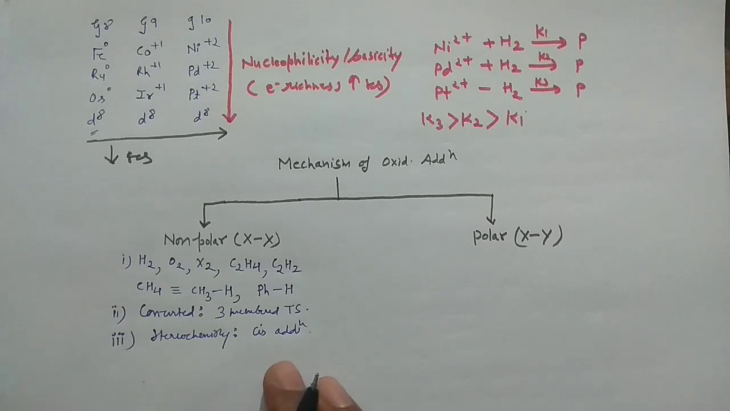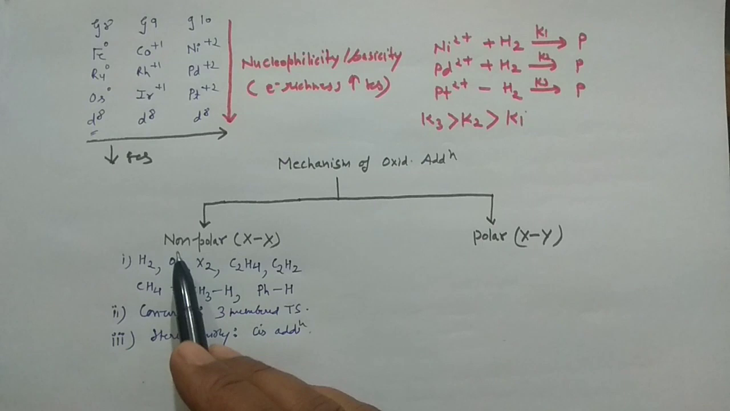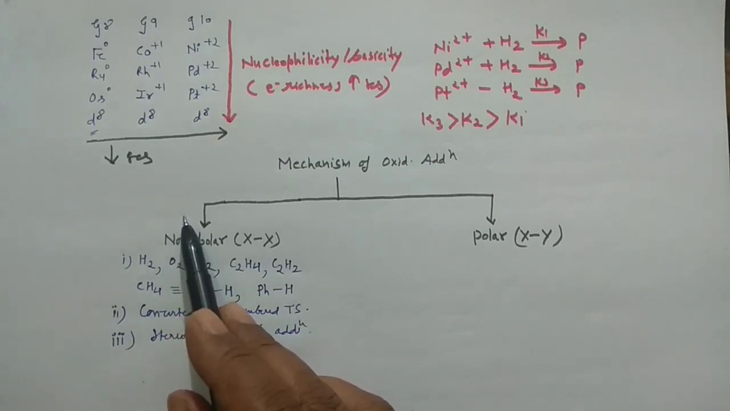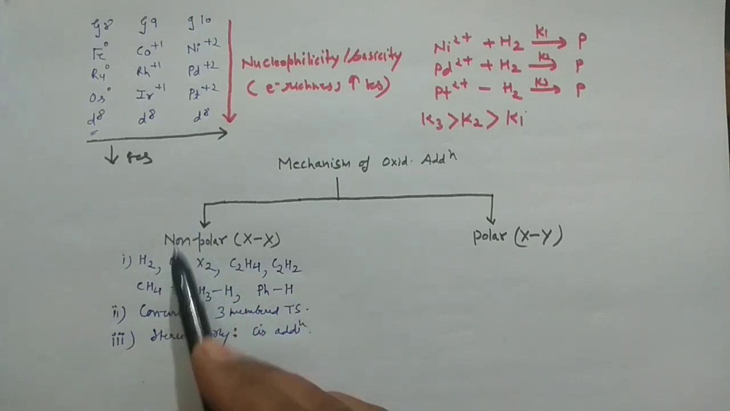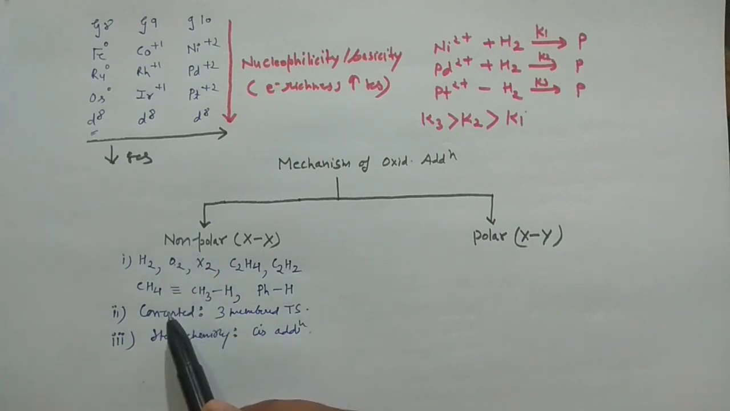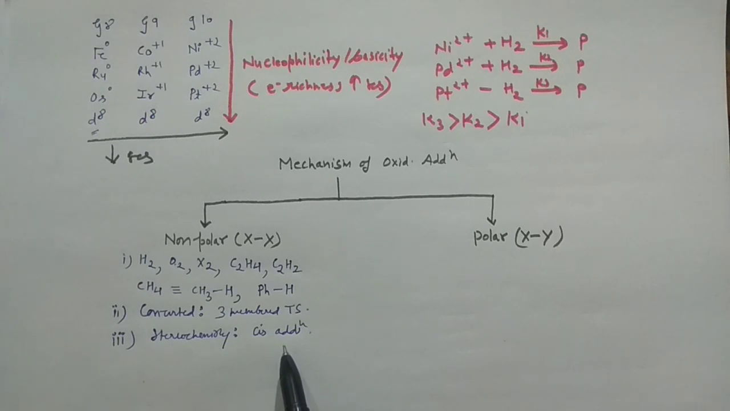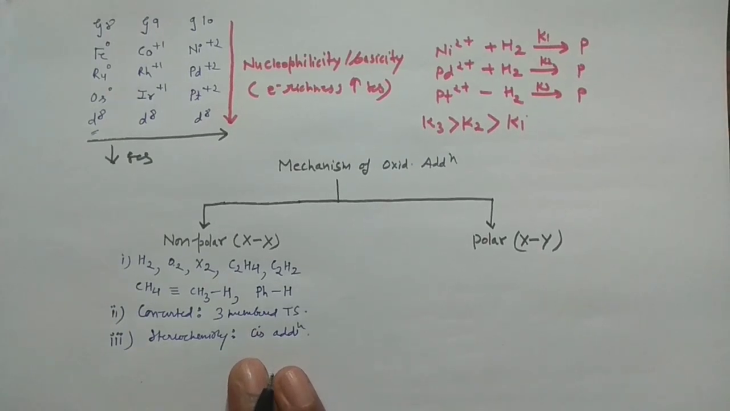So what is the meaning of cis addition? Whatever the O2 molecule will add, one oxygen will go in one direction, and the next oxygen will form a bond at 90 degrees with this one. Sorry, not 180 degrees, 90 degrees actually. It's a cis addition, not trans, it is the cis addition. So I'll discuss these points also. This is something very important.